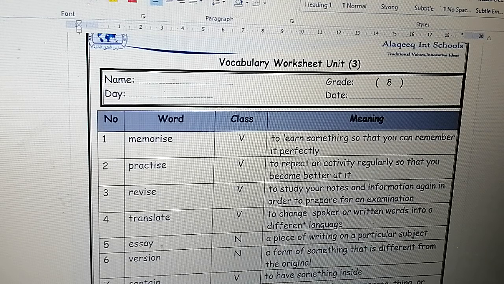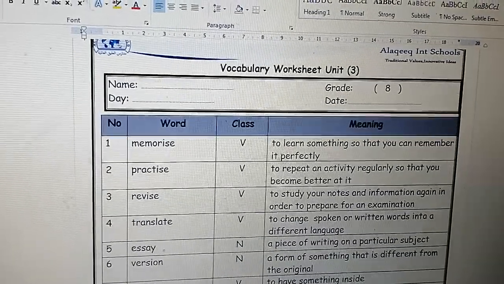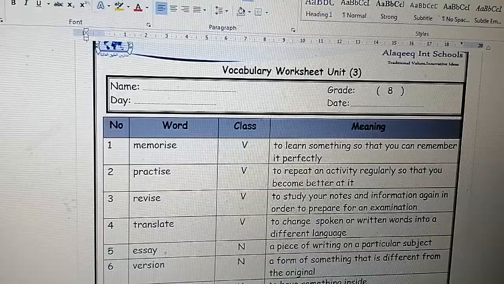Number 5, essay. Noun, a piece of writing on a particular subject. Again, a piece of writing on a particular subject. What is essay? It's a noun, a piece of writing on a particular subject.